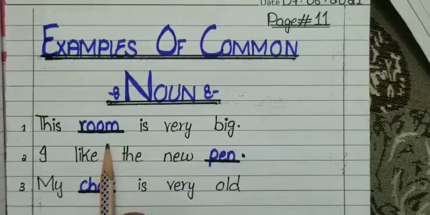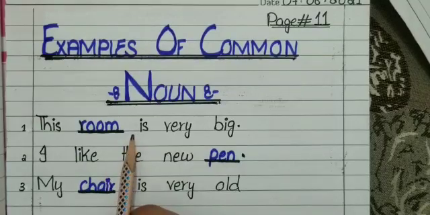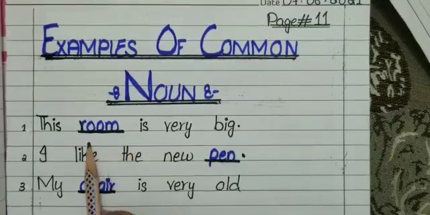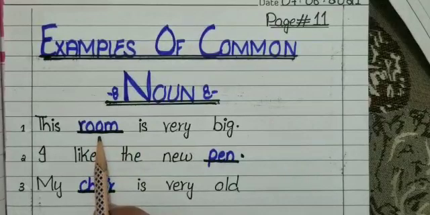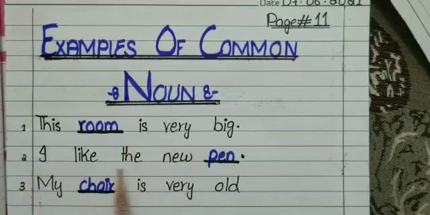If we talk about the red room, the main hall room, or for example the first room of the first floor, then it will show a proper noun. If we give a specific name to a room, for example if the room has red paint, so we call it red room or yellow room, then it will become what? Proper noun. But here they have used only one name, just room, so it is what? Common noun.